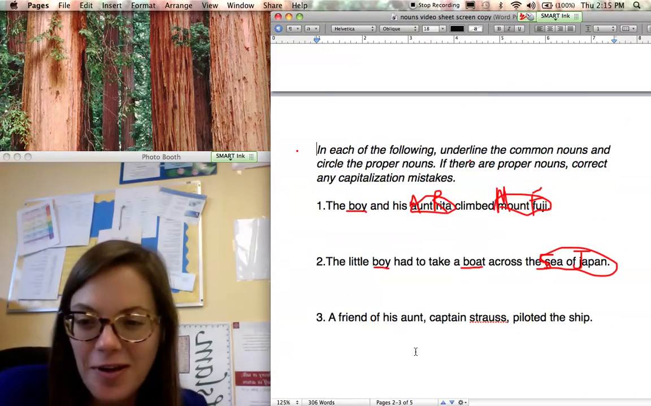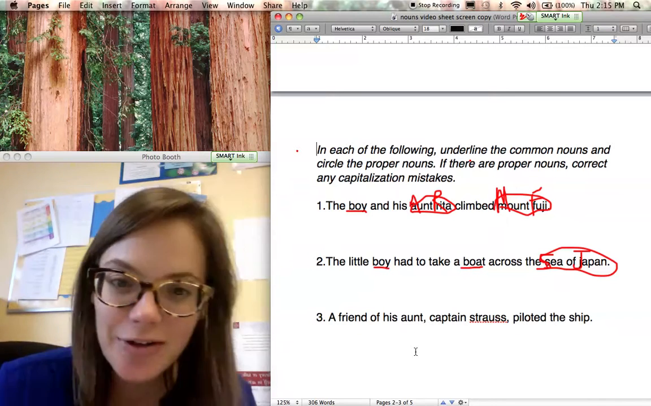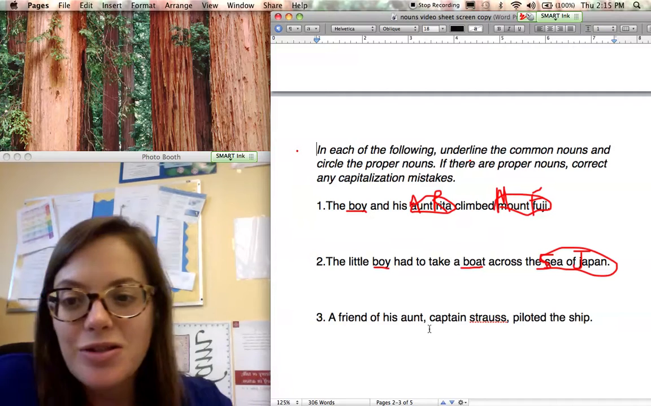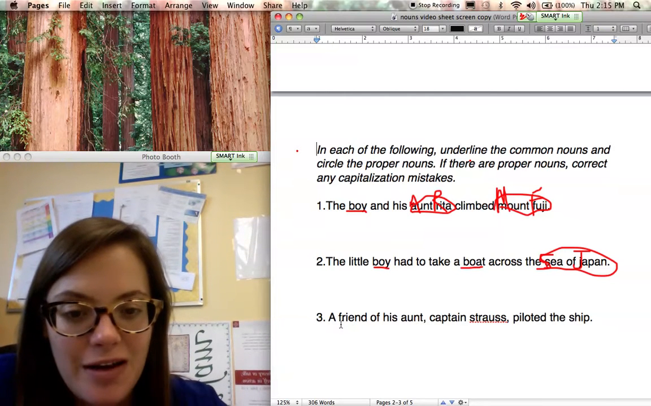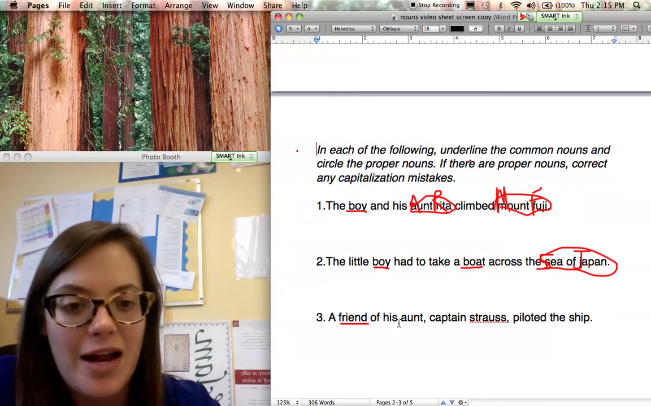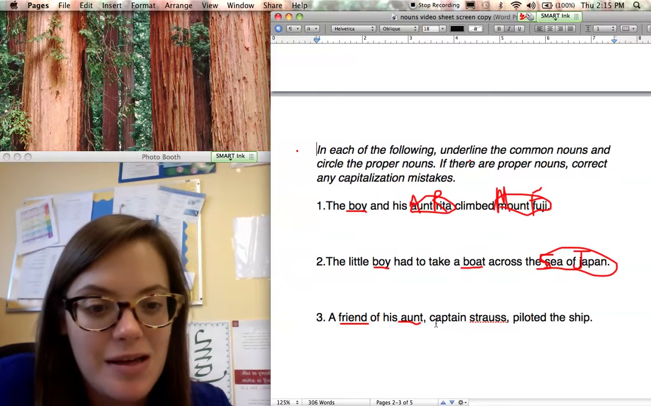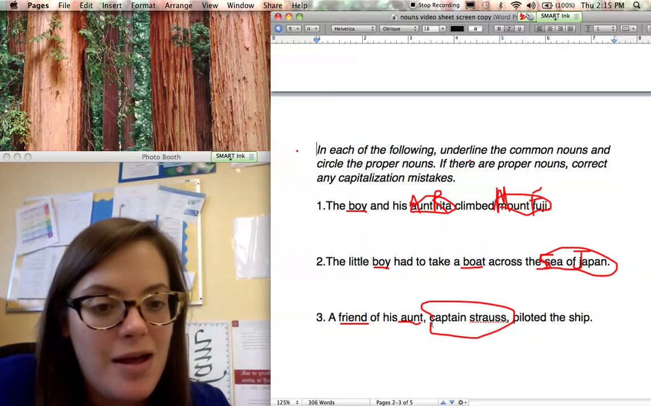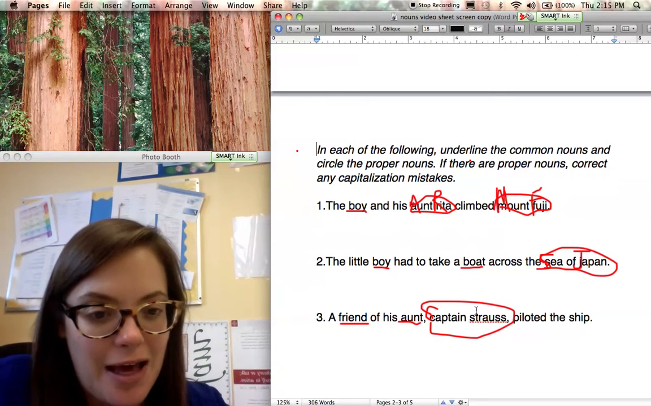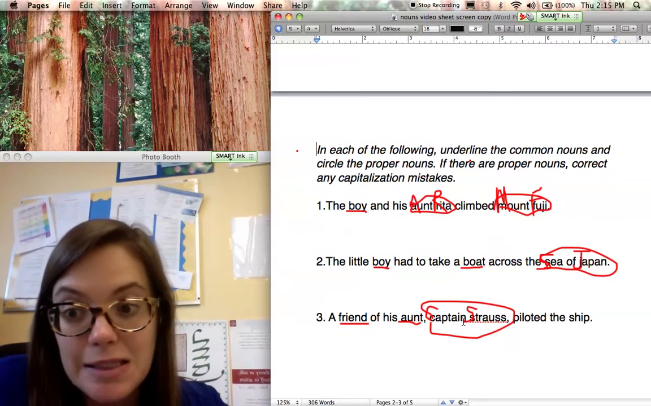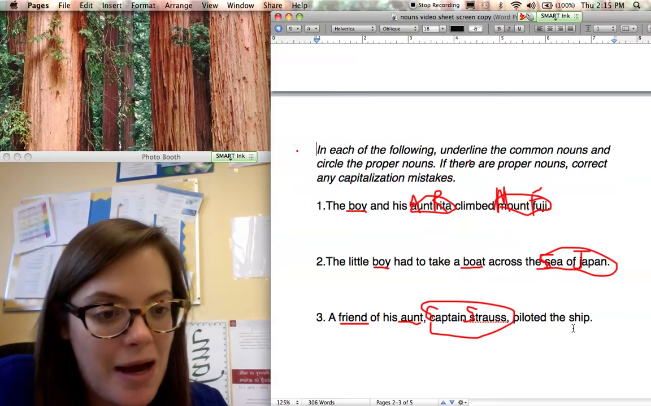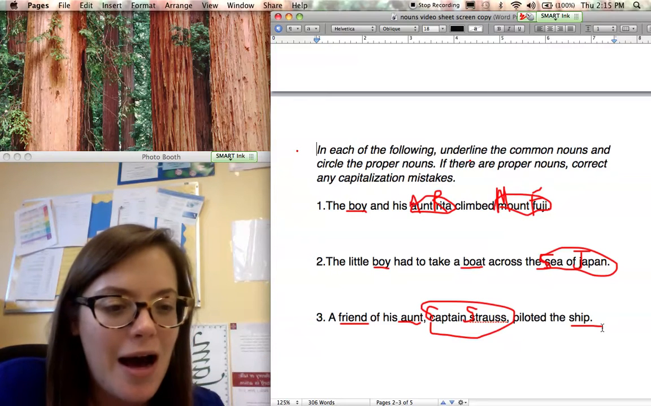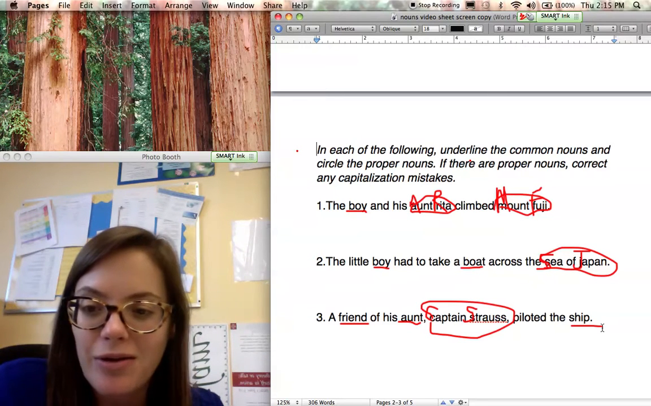All right, so hopefully we had a moment to underline our common nouns, circle our proper nouns, and correct any capitalization issues. So let's go through and check it. So, a friend of his aunt. I would have underlined friend and aunt since those are both common nouns. Captain Strauss, that's someone's name. I'm going to circle that. That's a proper noun, and I need to fix my capitalization there since it's proper. And then he piloted the ship, which is a thing or place, depending on how you want to look at it. And it's a common noun, so I underlined it.